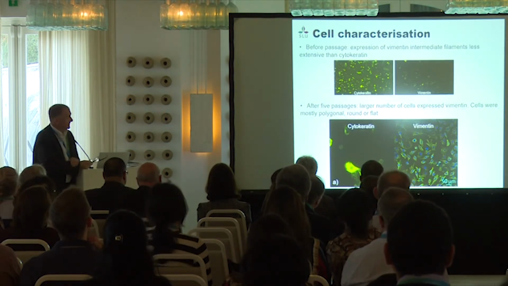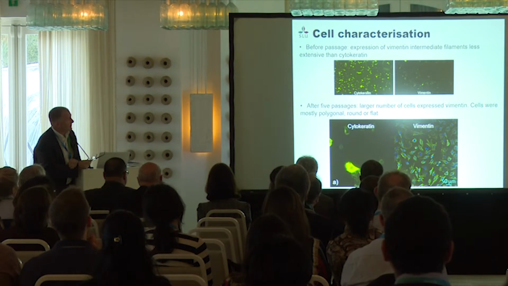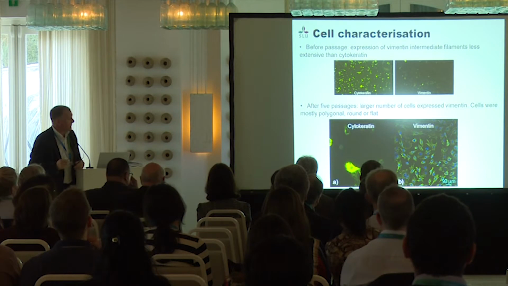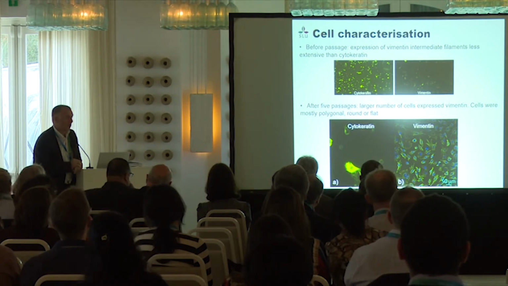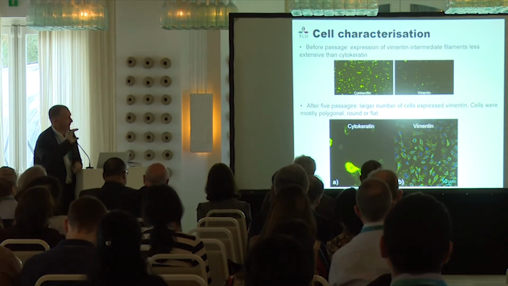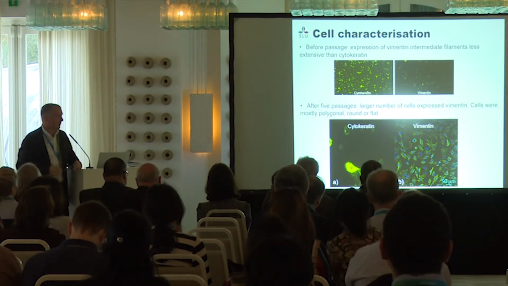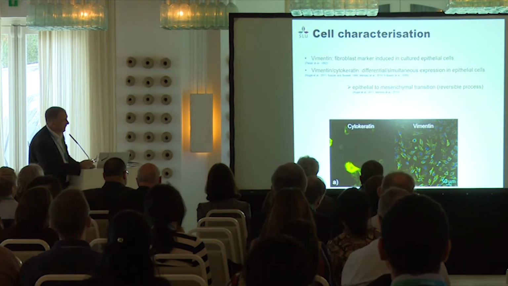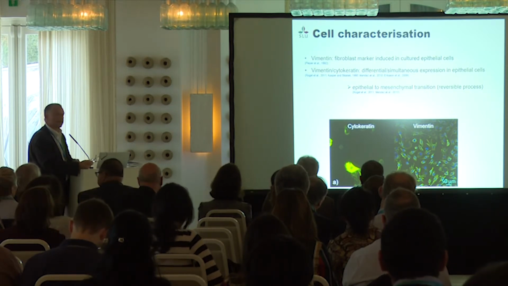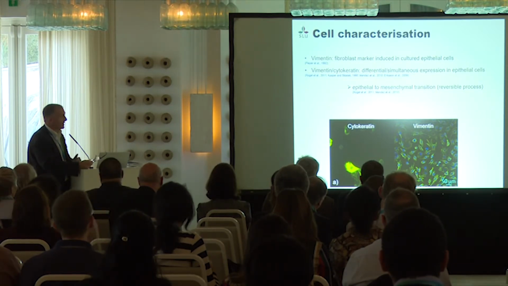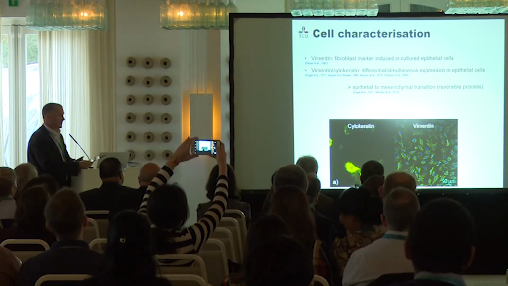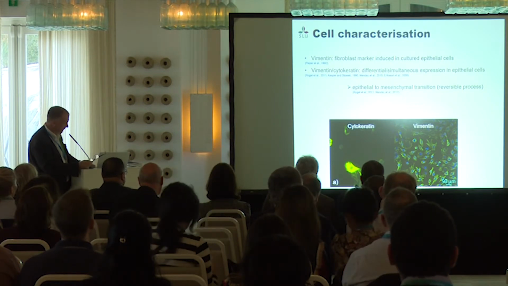We have tried to characterize these cells. So for this, we have stained, for example, for cytokeratin. When we digest this tissue, many of the cells are cytokeratin positive, and they are not highly positive for vimentin. But after 5 passages, we could get the opposite. Vimentin is considered a fibroblast marker. However, when you grow epithelial cells, they can go through a reversible process named mesenchymal transition, where in fact these epithelial cells can express vimentin.